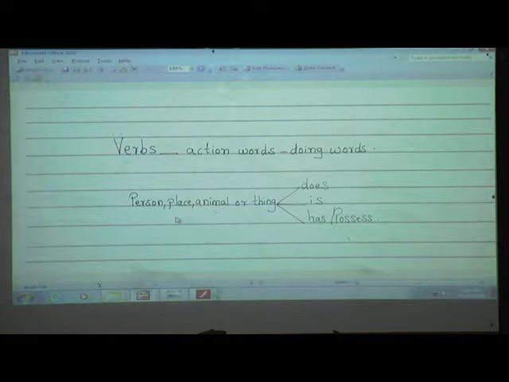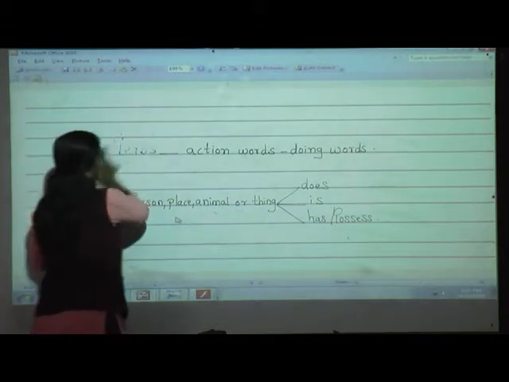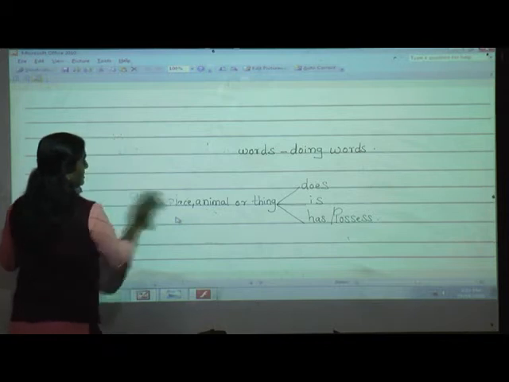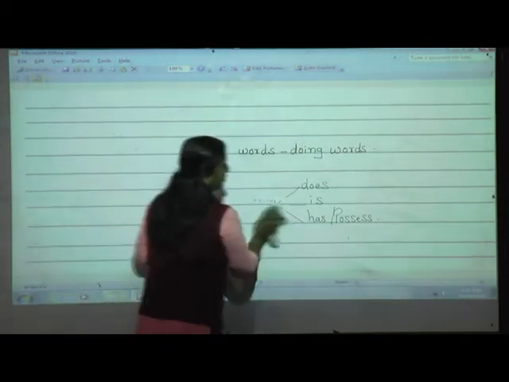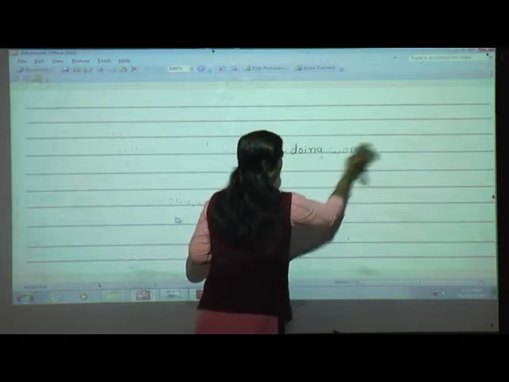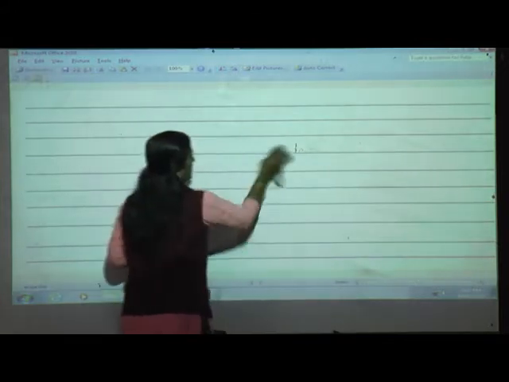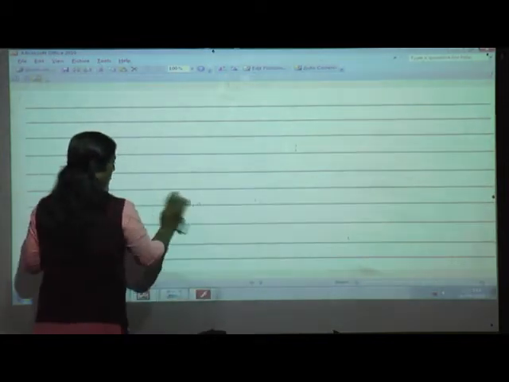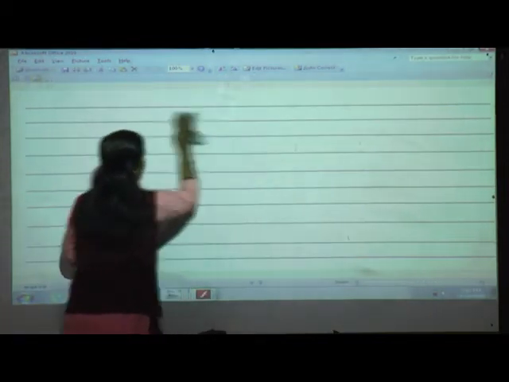lesson number 17, have, has and had. So the third point we are going to learn in detail, after what we have learned already in lesson number 15 and lesson number 16.